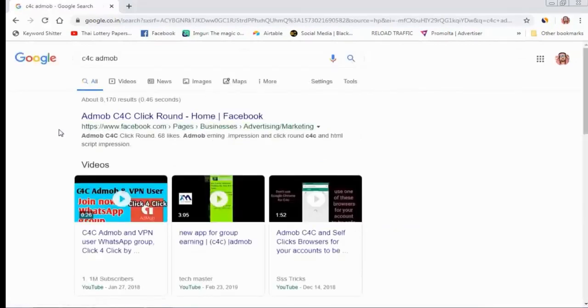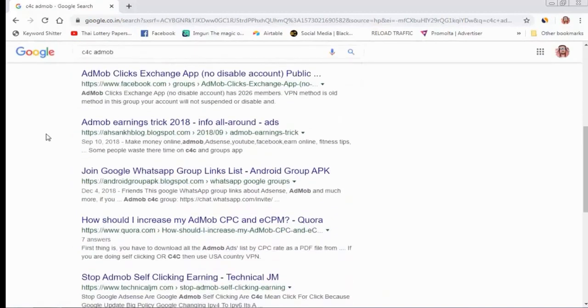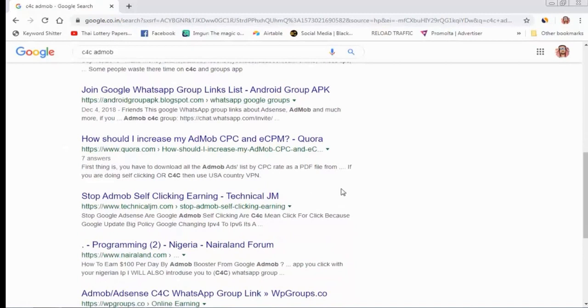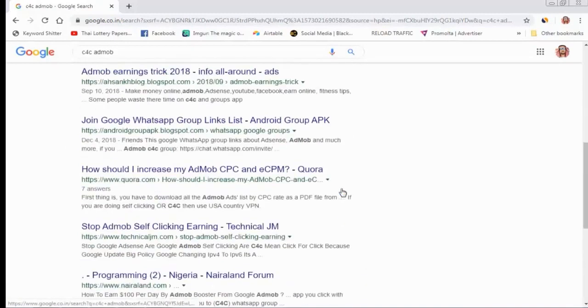Search here. This is the first group, AdMob, C4C, Click. This is the first Facebook group. And here you can also check all of these groups of AdMob, C4C.